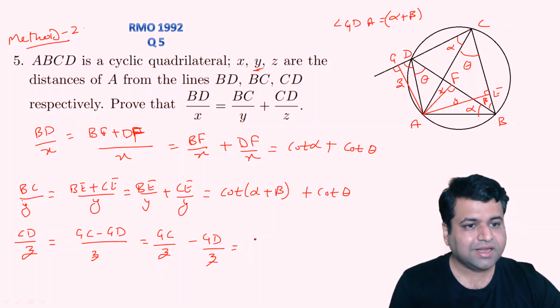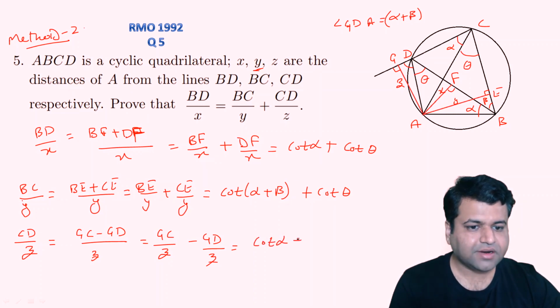As you can see in triangle AGC, this will be simply equal to cot of alpha. And sorry, this is a minus sign here. GD upon Z will be nothing but cot of angle ADZ, and angle GDA was alpha plus beta, so that will be cot of alpha plus beta. So this is our first equation. This is our second equation.